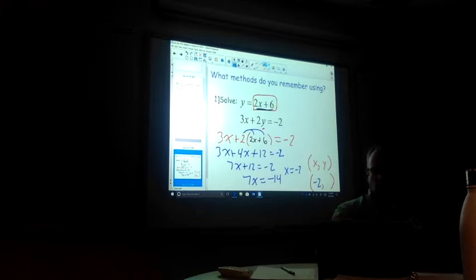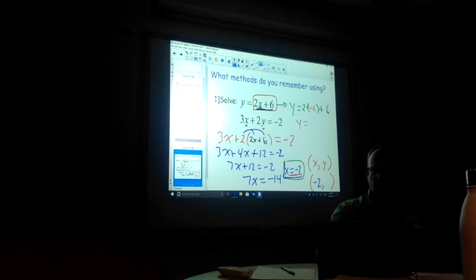Now what we can do is we know that x is equal to this. We know x is equal to this value. Equal to this. Well, I have an x here, and I have an x here. I choose whichever one works best. The top equation is already solved for us to find what y should be equal to. So I'm going to say, well, y is equal to 2 times x plus 6. There had been an x here, but what am I going to plug in instead? Well, I know that x is equal to negative 2, so I'm going to plug that right in.